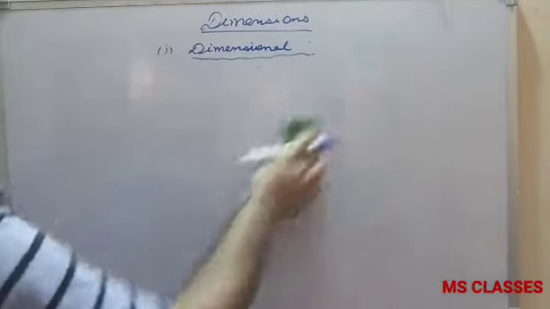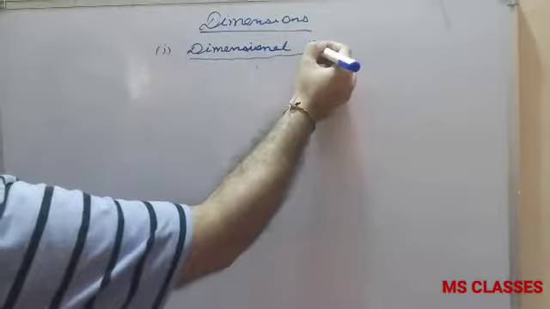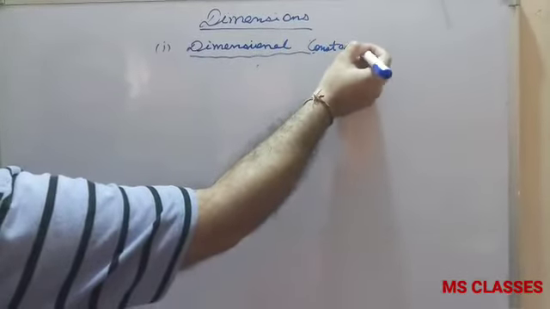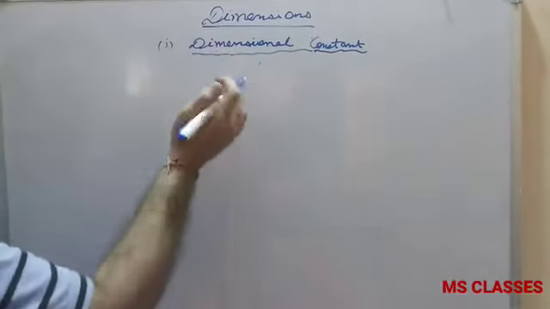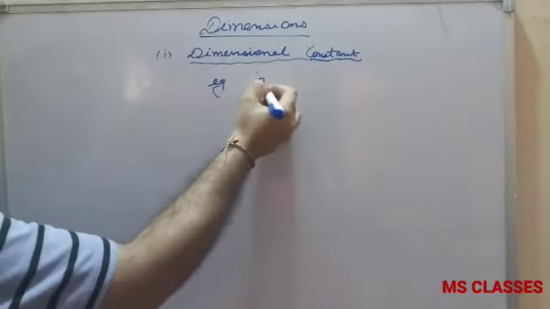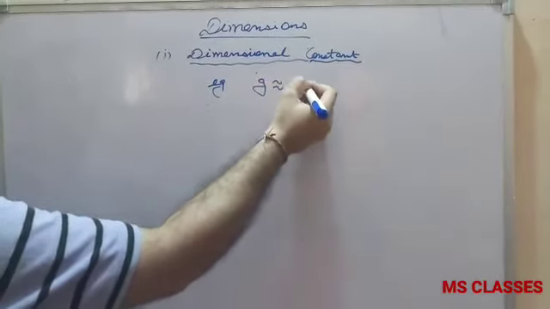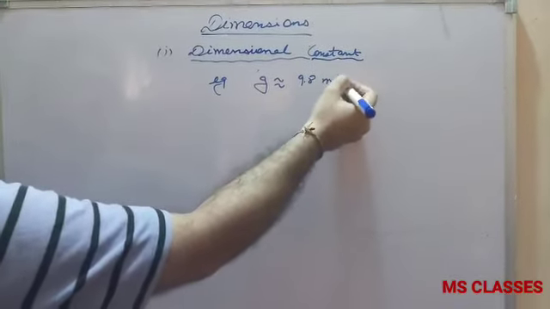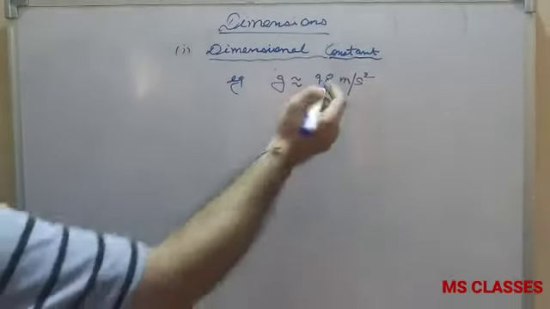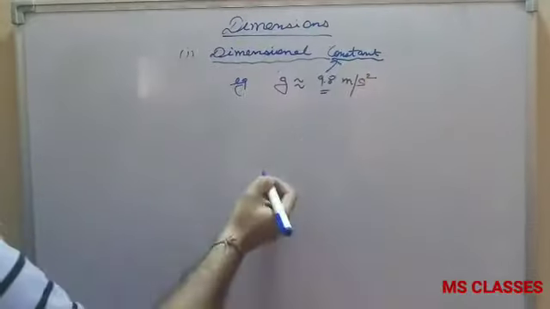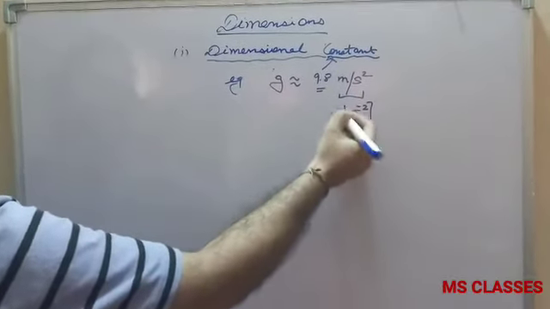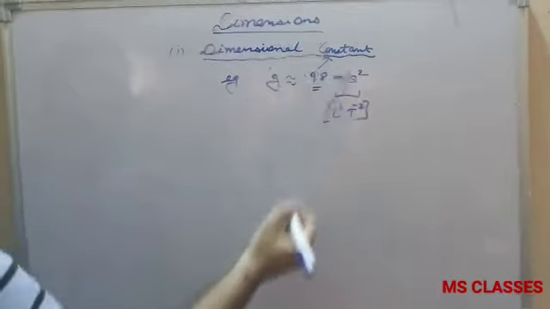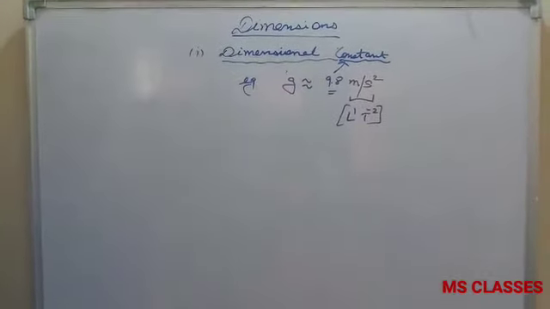Second is dimensional constant. Now what is a dimensional constant? As the name suggests, the value is constant but it does have some dimensions. Example, small g, the acceleration due to gravity, which is 9.8 meter per second square. So the value is constant but it does have some dimensions, which is L1, T minus 2. So the dimensions are 1 and minus 2. That is called dimensional constant.